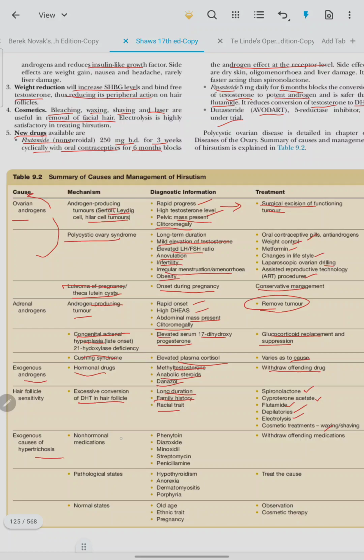Exogenous causes of hypertrichosis are non-hormonal medications like phenytoin, diazoxide, minoxidil, streptomycin, penicillamine. Offending drug is withdrawn. Pathological states like hypothyroidism, anorexia, dermatomyositis, porphyria: treating the cause is sufficient. Normal state like old age, ethnic trait, pregnancy: observation and cosmetic therapy are done.